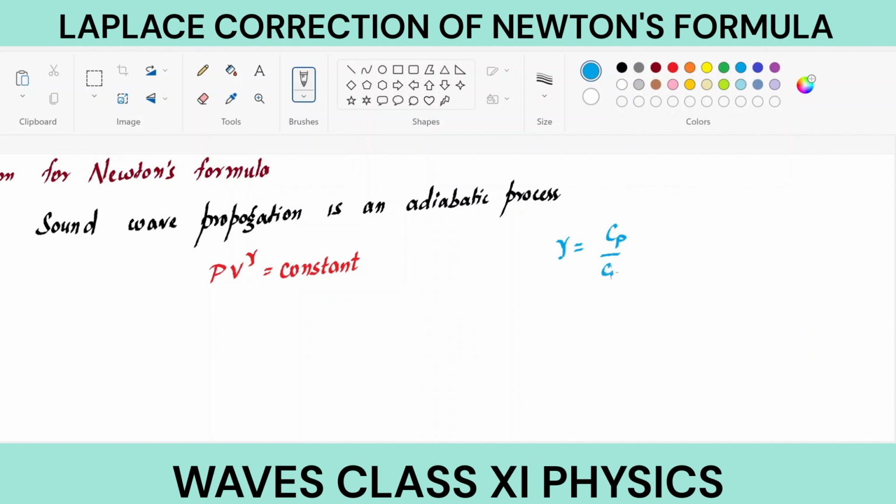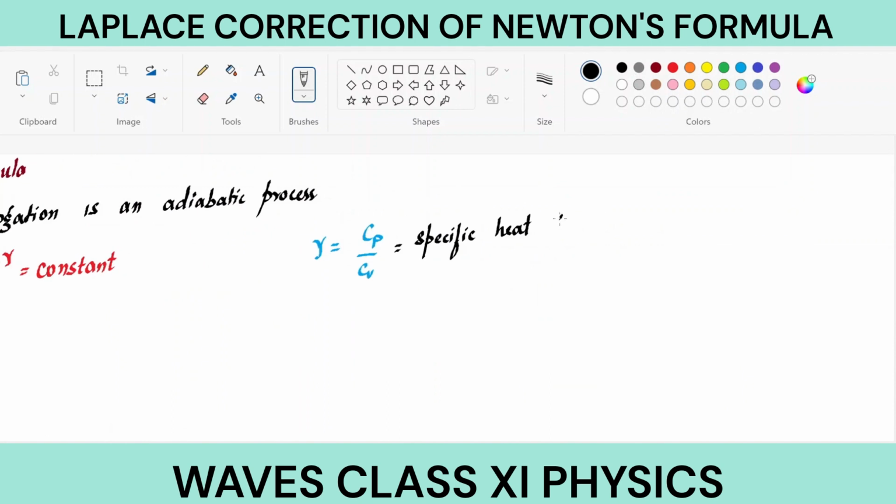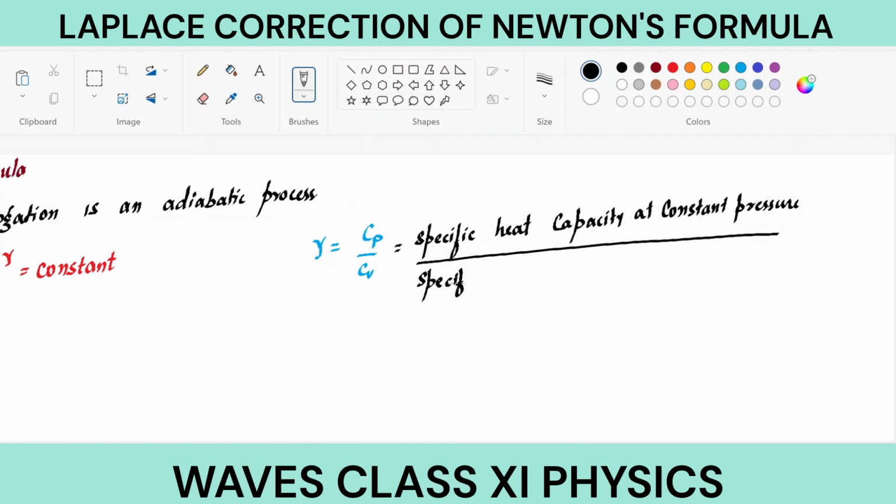Cp is the specific heat capacity at constant pressure, divided by the specific heat capacity at constant volume, Cv.